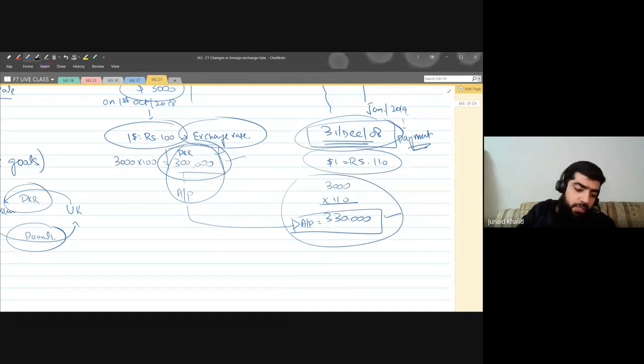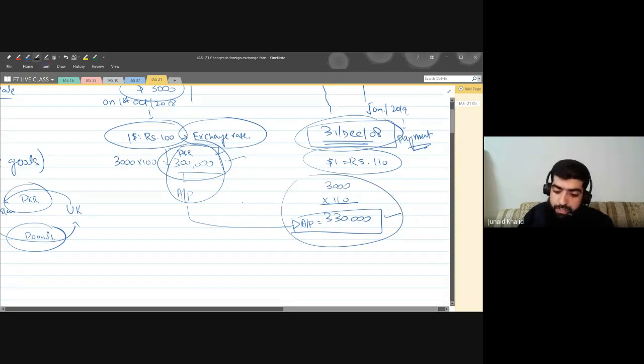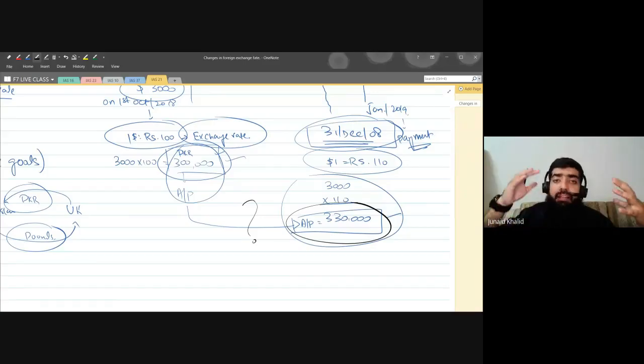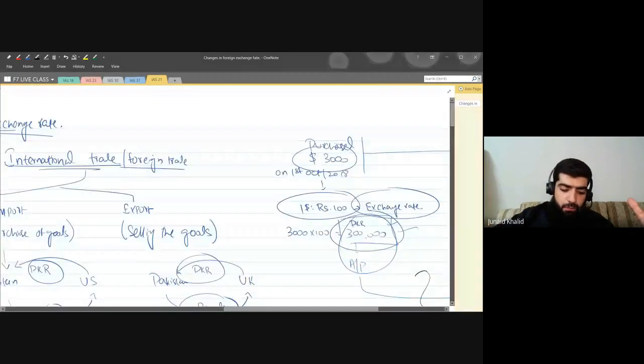Now there is a question: how to deal with this situation? Whether we should increase the liability or not, or if we increase the liability, what should be the treatment, how it should be accounted for, how it should be adjusted. Yes, for this we have IAS 21. Let's move on towards the title.